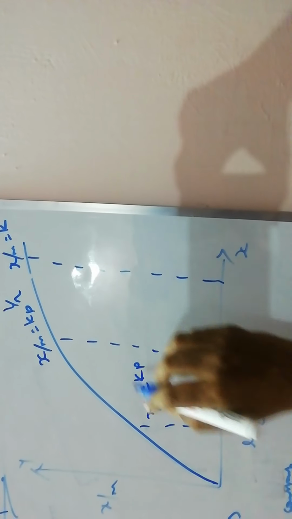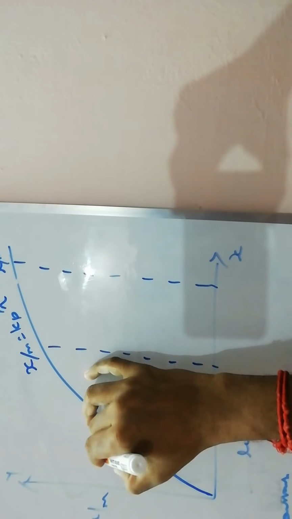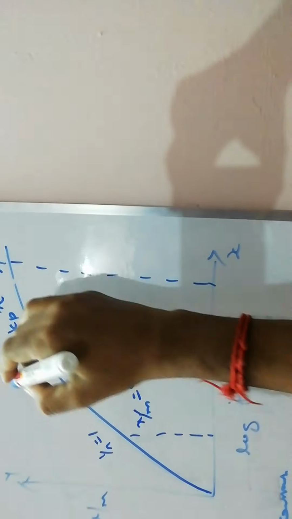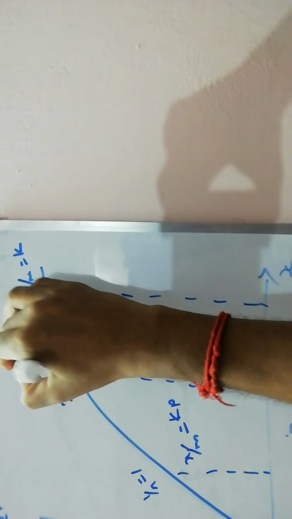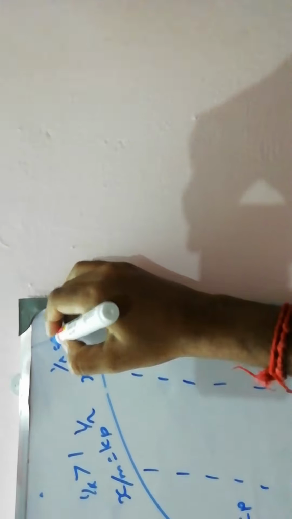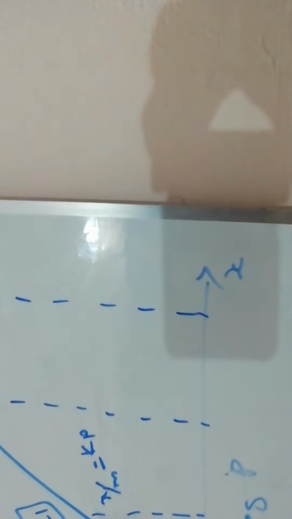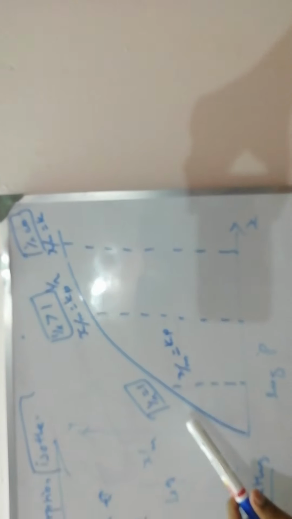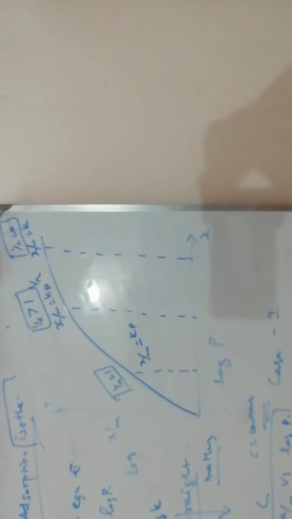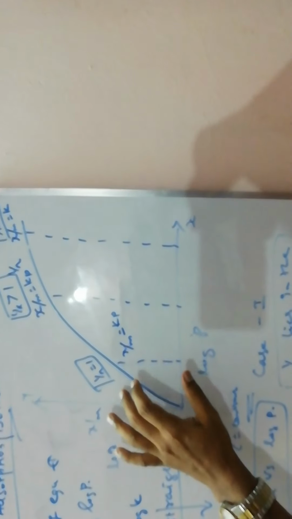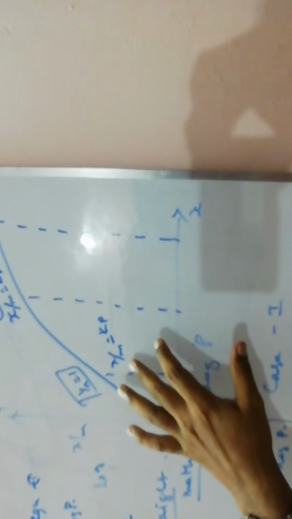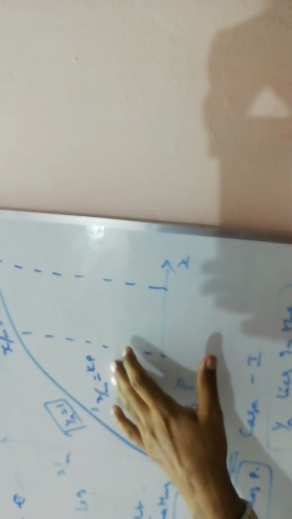From this, 1 by n is equal to 1, 1 by n greater than 1, 1 by n is equal to 0. This is the graph which shows the variation of the number of gaseous particles adsorbed. In this state, 1 by n is equal to 0, 1 by n is equal to 1. That means the extent of adsorption depends on the pressure.